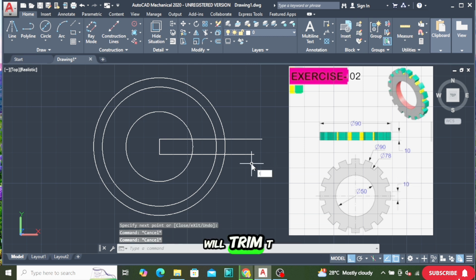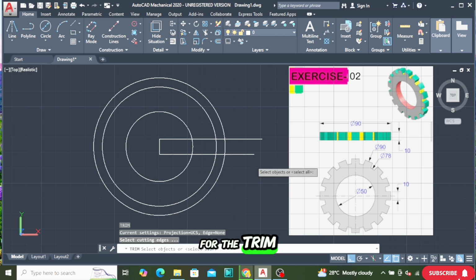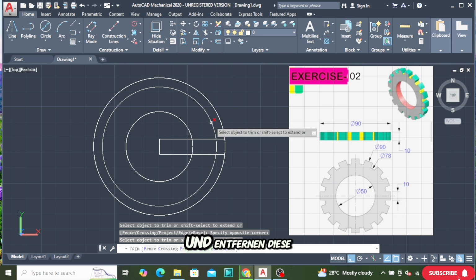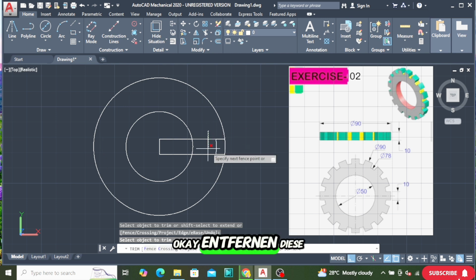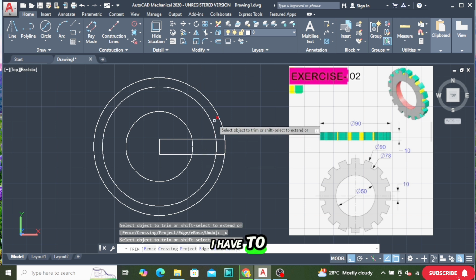After that we will trim, TR and double enter for the trim. Here we will select the extra part and remove this line. Sorry, I have to remove this line.